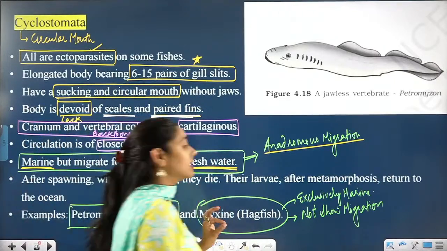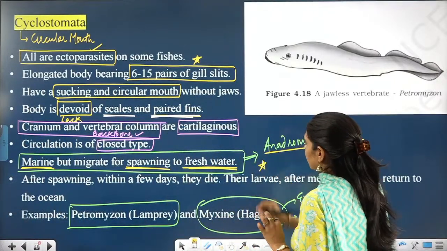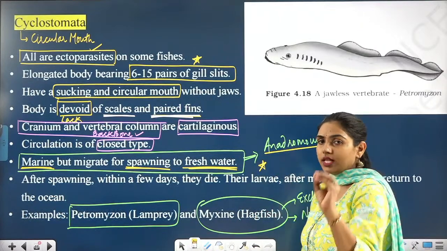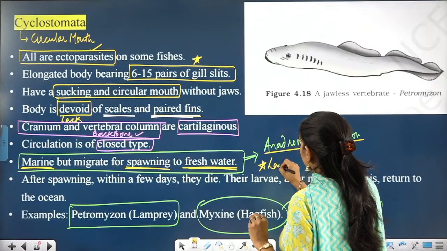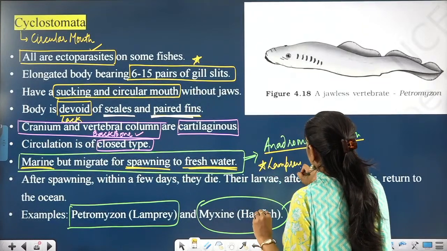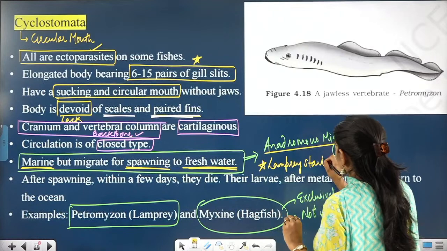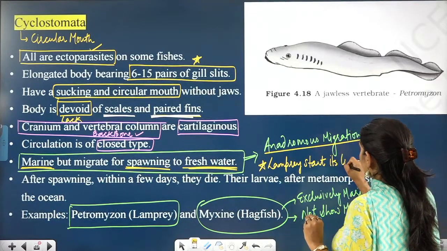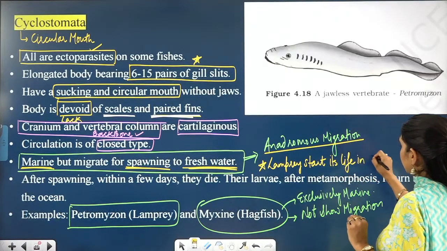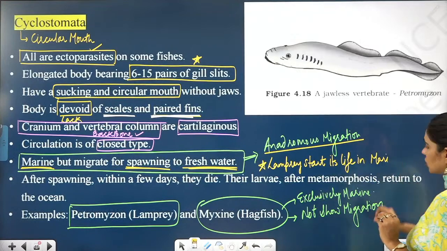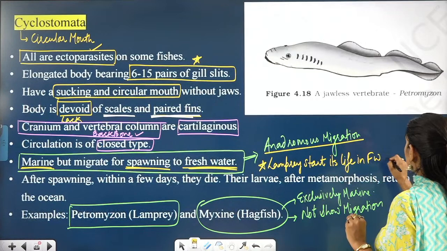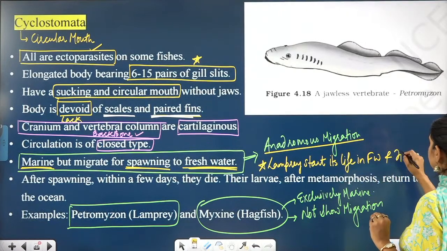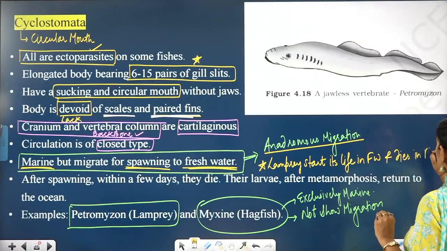Now, there is a line which came in the question that a lamprey starts its life in marine water, starts its life in fresh water and dies in fresh water.